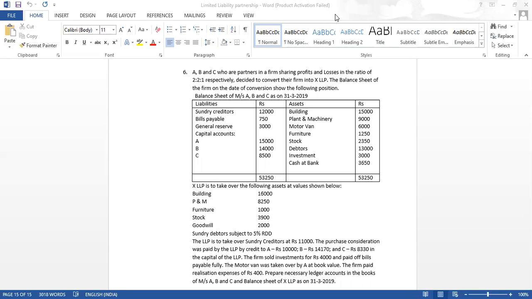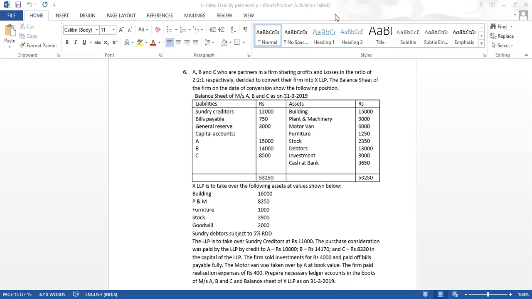Liabilities are creditors, bills payable, general reserve, and capital accounts of A, B, and C. The assets are building, plant and machinery, motor van, furniture, stock, debtors, investment, and cash at bank balances. XLLP is to take over the following assets at the values shown below.